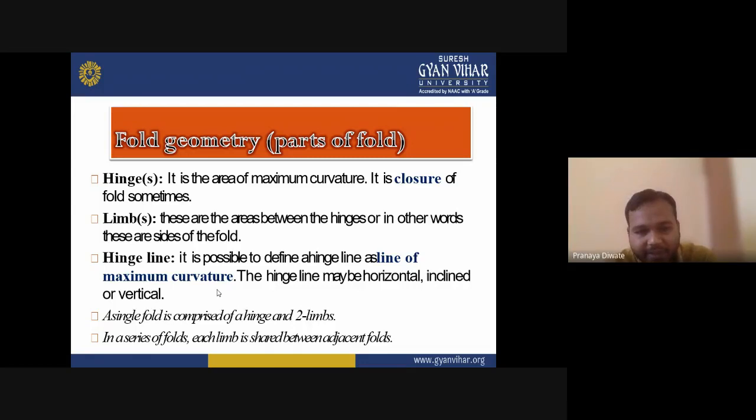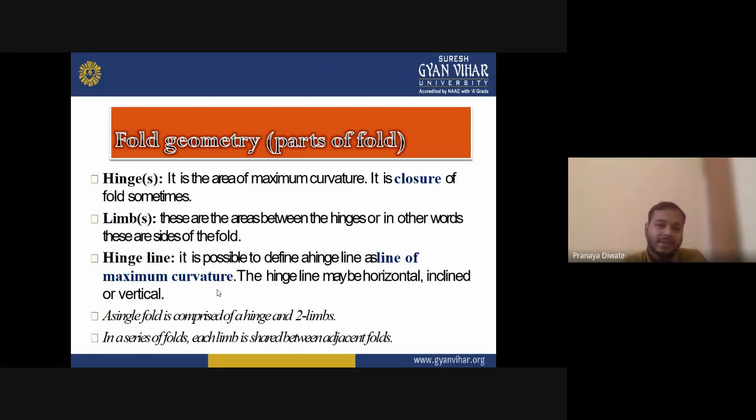These bending sides are known as limbs. The hinge is the maximum curvature point, and the two parts of the bending sequence are known as limbs.